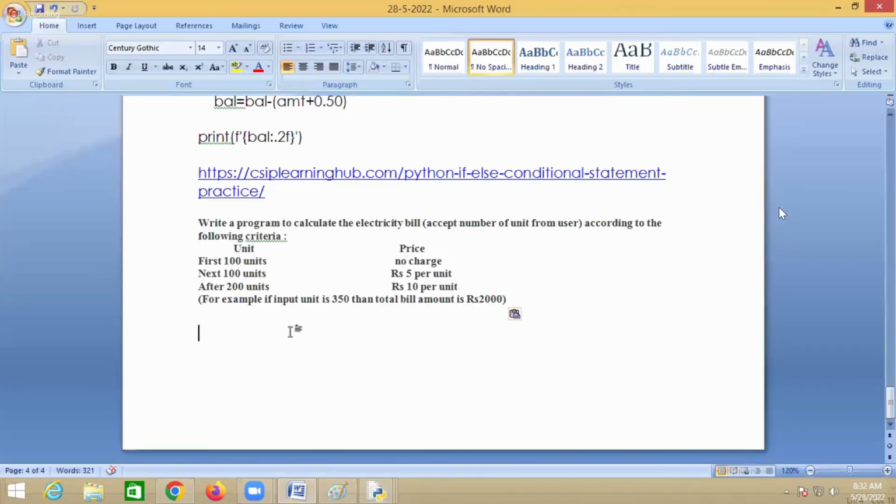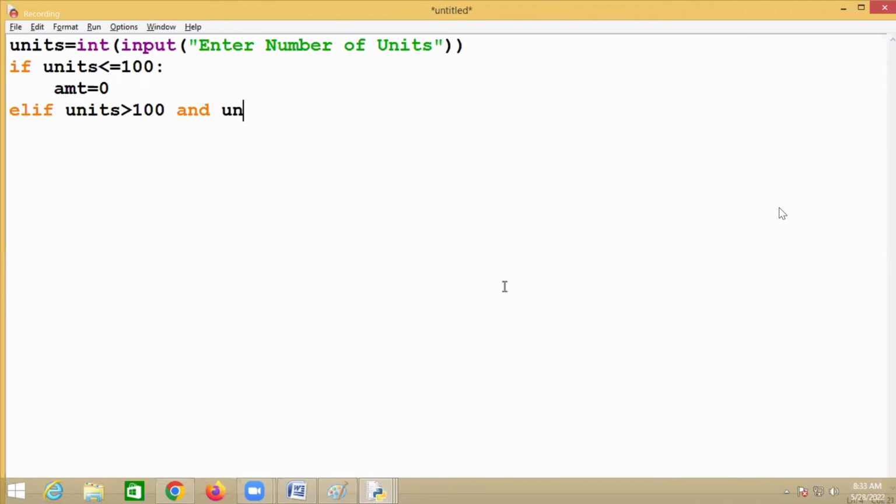See the criteria. Units is greater than 100 and units is less than or equal to 200. Then amount equal to what do I have to write here? Units minus 100 into 5.